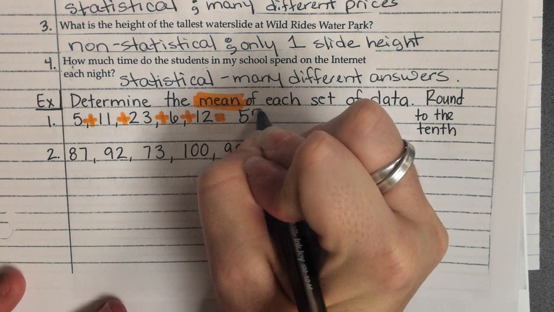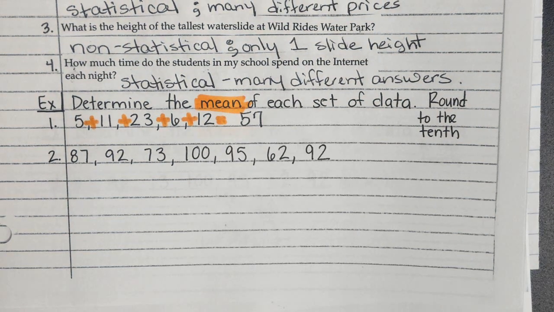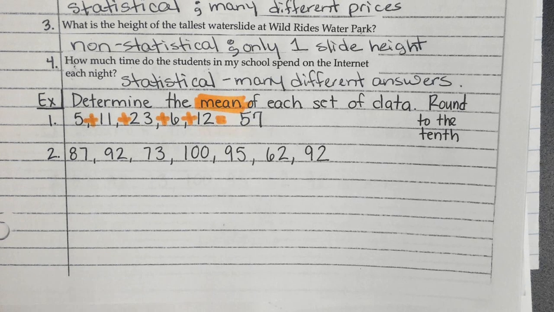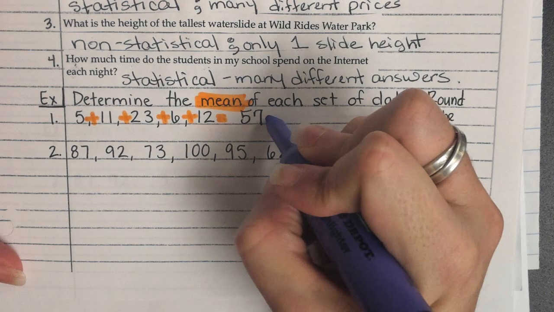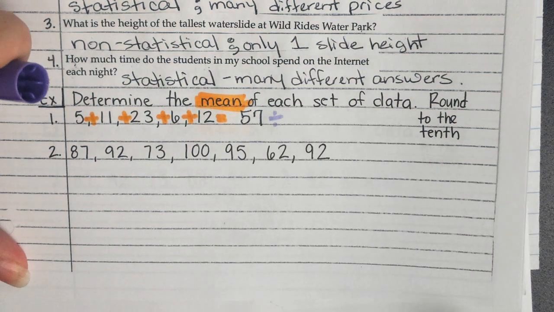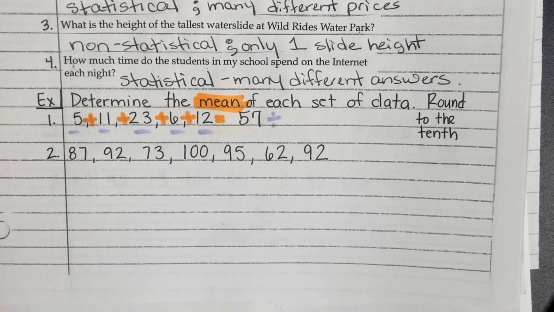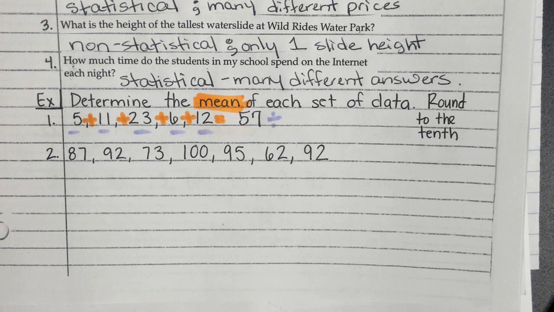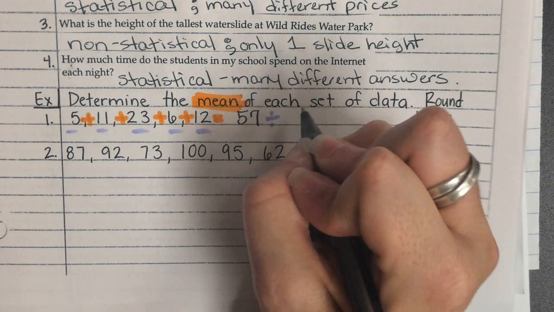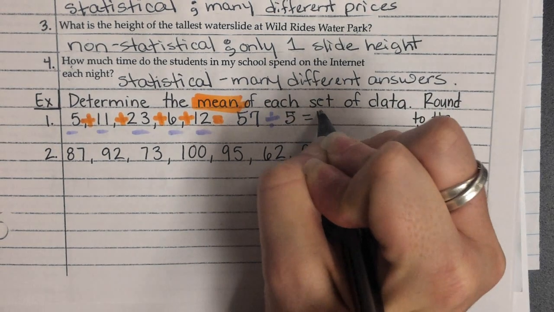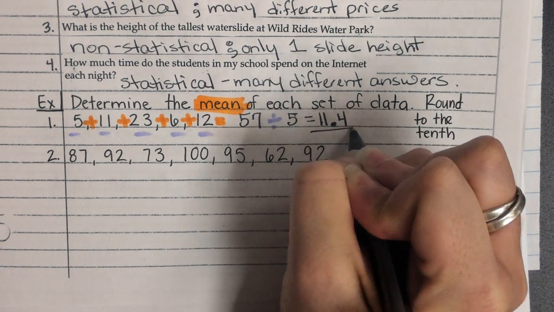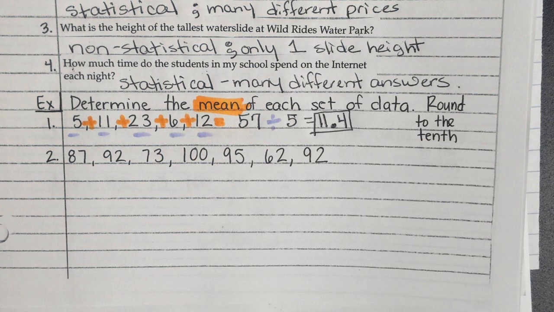Now, 57 is not the answer because you've got to divide it. 57 is a total, but you've got to divide by however many numbers there are. There are 5 numbers. So, 11.4. Now, that is the average or the mean of that data. That is the mean of that data. I would write that down.